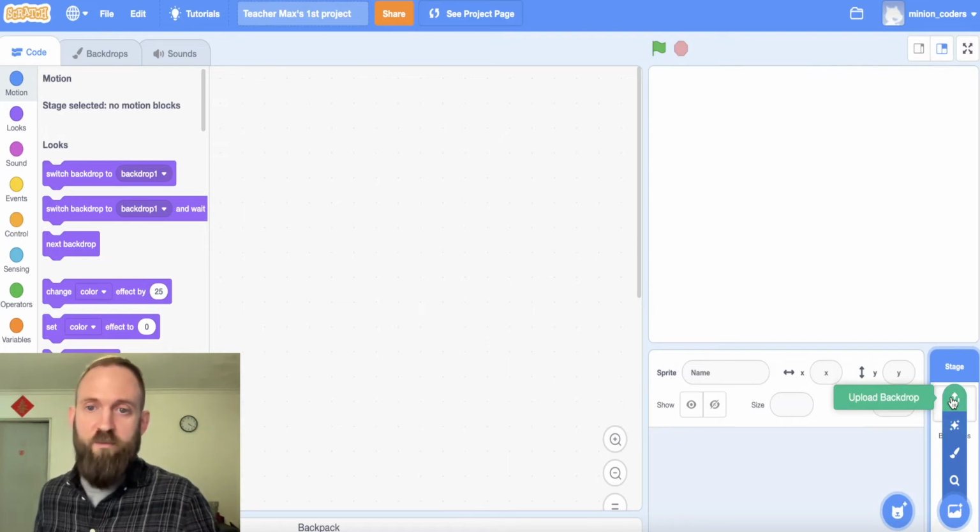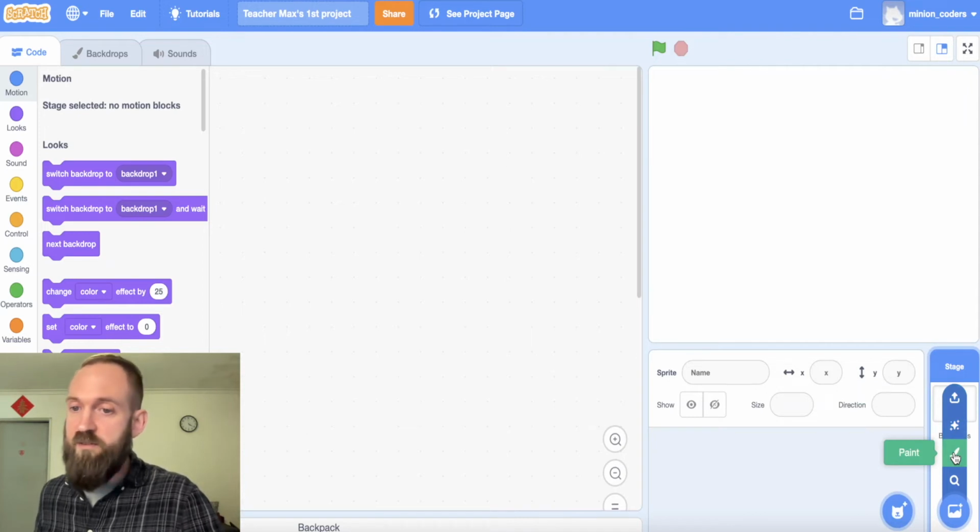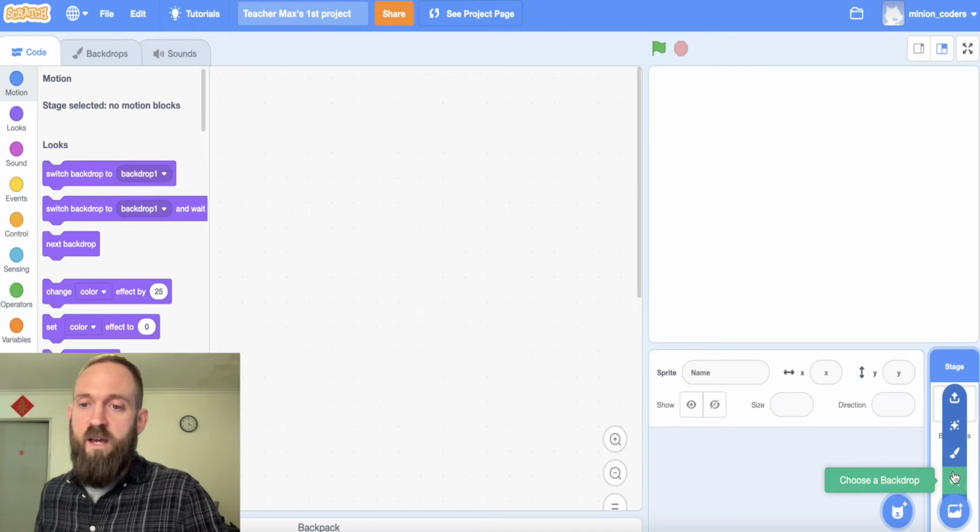You could pick one from Google Images if you wanted. You can upload one. You can paint one yourself. You could do that if you have some time. That's no problem. You could paint one for me. I think I'm going to have a surprise backdrop. I'm going to keep clicking on surprise and see what I find.